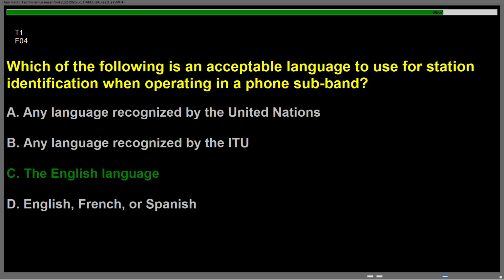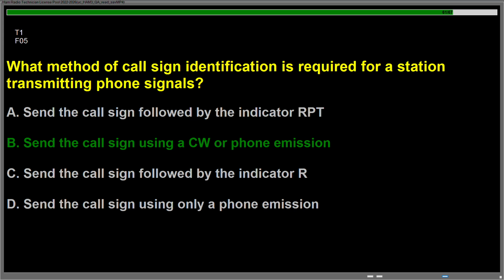Question Foxtrot 04, which of the following is an acceptable language to use for station identification when operating in a phone sub-band? Answer is C. The English language. Question Foxtrot 05, what method of call sign identification is required for a station transmitting phone signals? Answer is B. Send the call sign using a CW or phone emission.